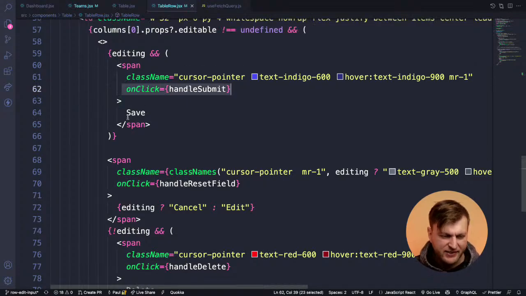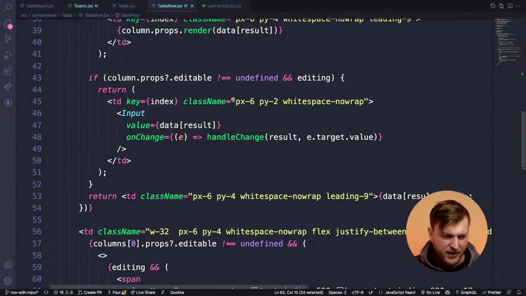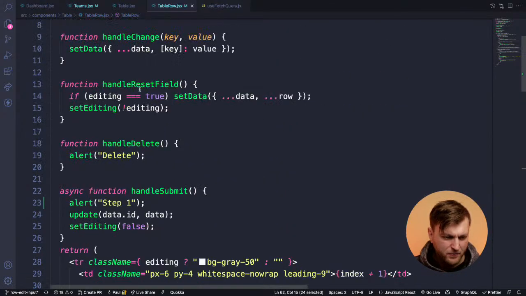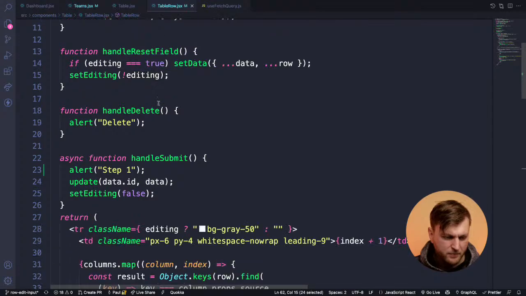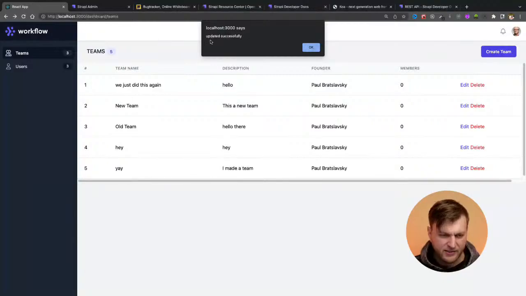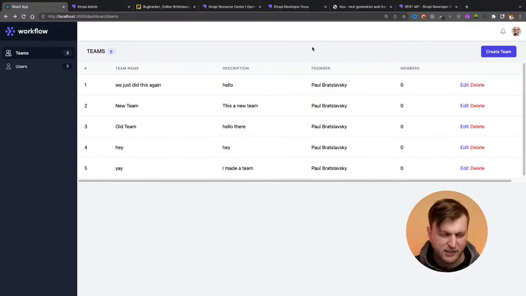So whenever you hit the save button, it will fire the onClick event to handle submit. Handle submit right here. We saw step 1. It calls our update callback function. So if I click next, I clicked too fast. It showed the second one, and then updated successfully.